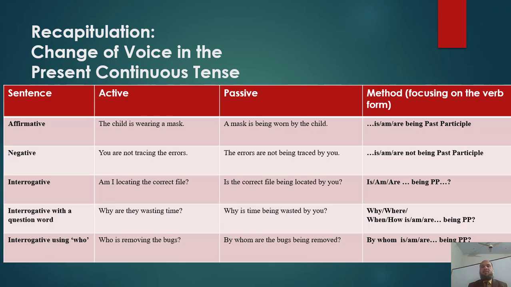Dear students, now we are recapitulating the change of voice in the present continuous tense for affirmative sentences. With regard to verb, we use is or am or are being past participle.